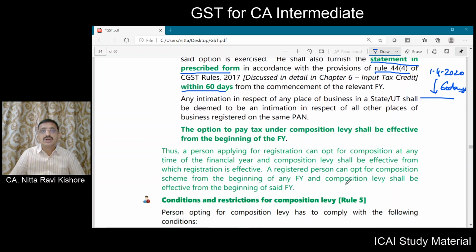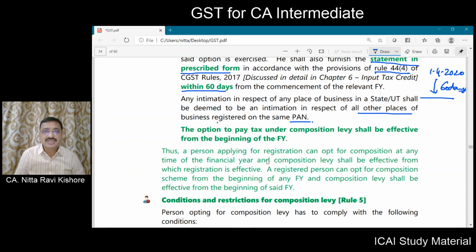Now suppose you have more than one place of business in the same state, and the registration is also same, PAN number is also same. If you intimate for one place of business, it is deemed that for other places of business also you have intimated. So if you intimate in respect of one place of business, it will be deemed that intimation in respect of all other places was also made, as all other places of business have the same PAN number.